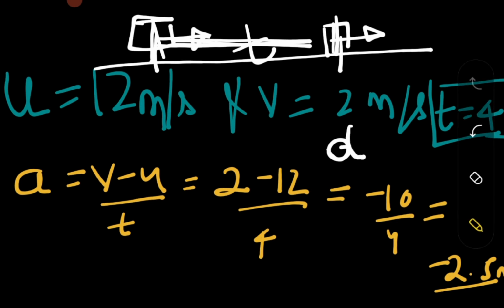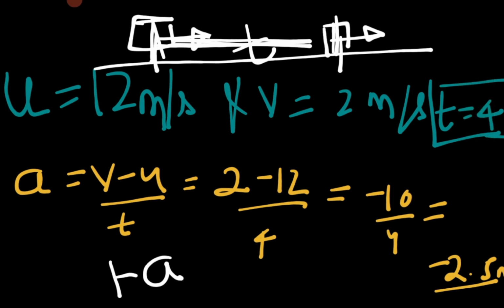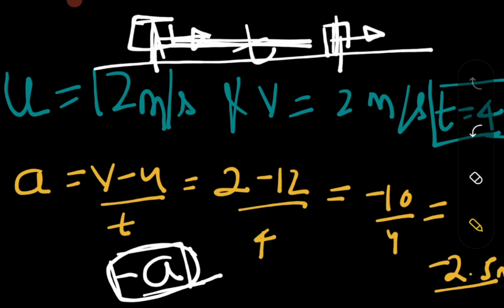But in the classical books you don't find d, you will find minus a, which is considered negative acceleration. If in any problem you see minus a, it means that over the period of time the velocity is going to decrease. So this is it.